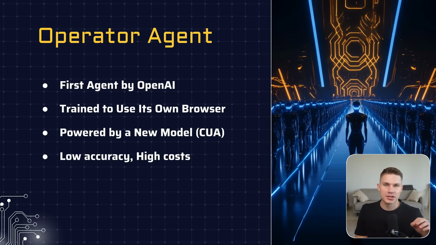And the second limitation is high costs. Right now this agent is only available on the $200 plan, so we can probably guess it's going to be pretty expensive in the API. Although I do think that if you're focusing on the right thing, costs are not going to be an issue for you anyway, because performing a process using AI is almost always significantly cheaper than performing the same process manually. You can see some examples of that in my previous video with 5 real AI agent use cases.